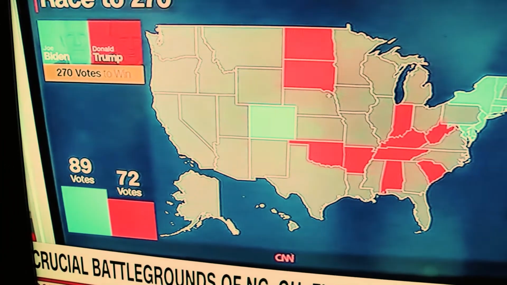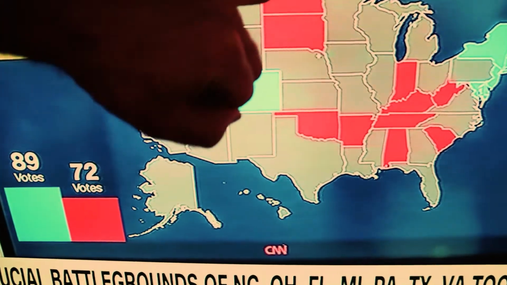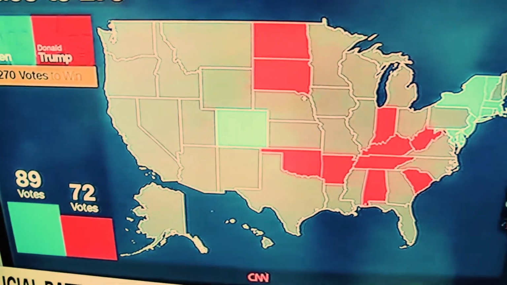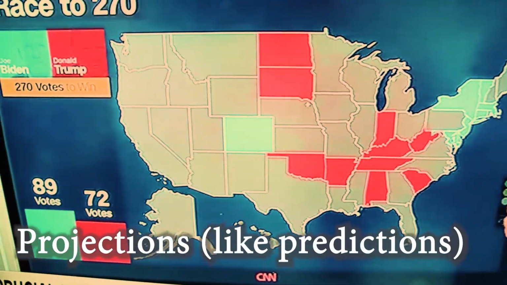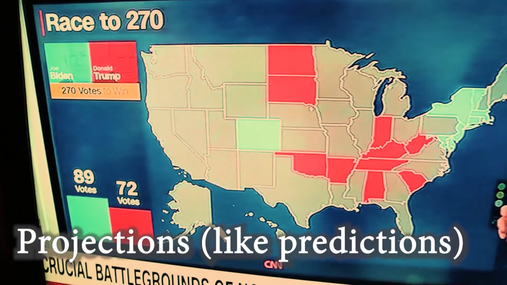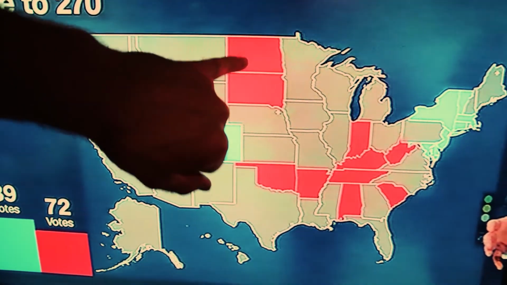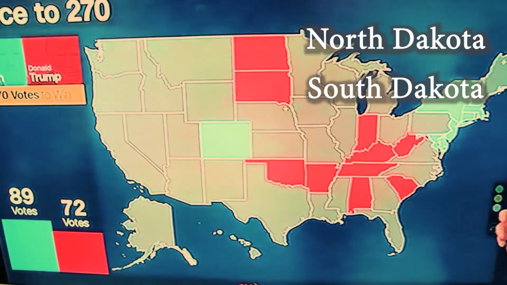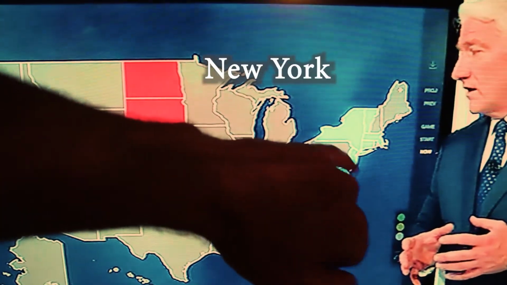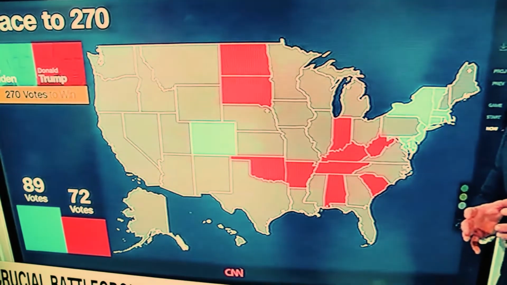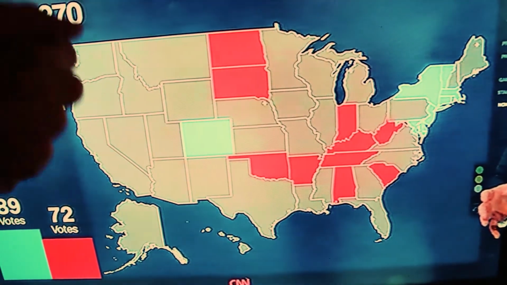Right now it is too early to know who the winner of these states are, but these are projections, meaning this news station is projecting that Trump or Republicans will win North and South Dakota, and they are projecting that Democrats will win Colorado and New York and these other states. So it's not official, but it's pretty obvious. So it's like a prediction.